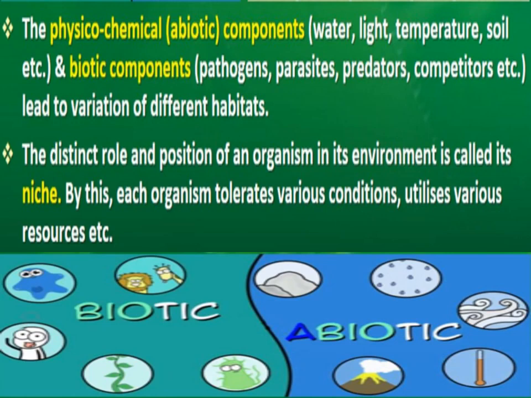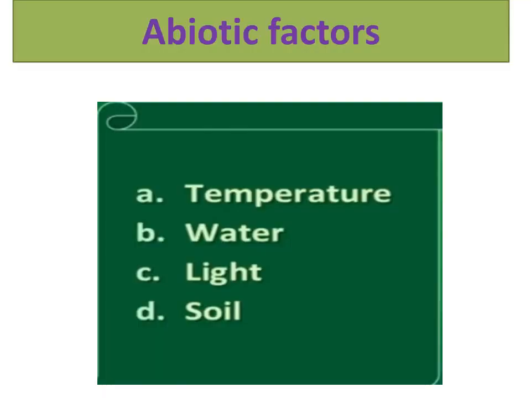Now we will talk about the biotic and abiotic components affecting any living organism. Let's start with the abiotic factors which can affect an organism. These are the main abiotic factors: temperature, water, light and soil. First of all we will talk about temperature, how temperature affects any living organism, and how this abiotic component is responsible for affecting the distribution of any organism in any habitat.